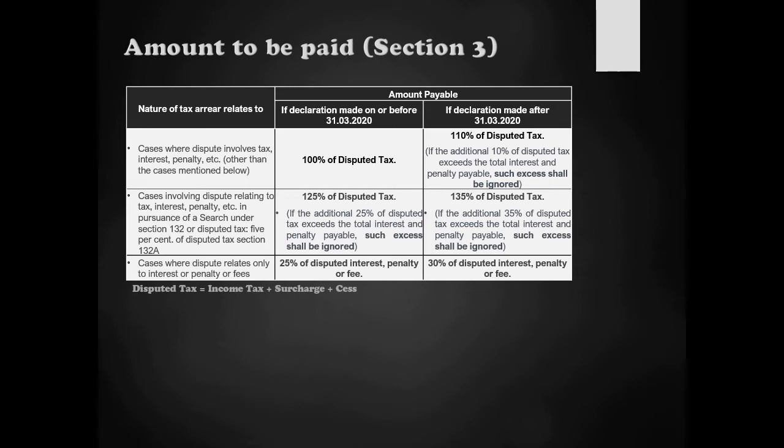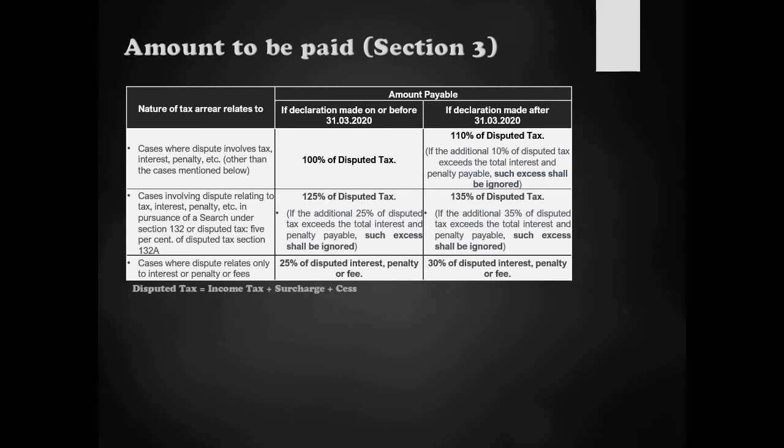In these cases, that is the search cases where there is a disputed tax, interest, penalty, etc., if the declaration is filed before 31st of March 2020, the quantum of amount to be paid is 125% of the disputed tax. Here also it is only tax; interest and penalty get waived, but the quantum is 125%, 25% more, because these are search cases. And even here the relief provision applies: if this 25% increment exceeds the total of your interest and penalty, then such excess of this 25% of disputed tax over and above the aggregate of interest and penalty should be ignored, which means that you will be paying 100% disputed tax plus interest plus penalty. The full amount what you owe, you will pay.